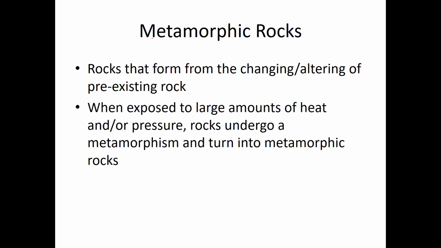And this change or alteration is the result of a large amount of heat or pressure that the rock is exposed to. So whenever a rock is exposed to large amounts of heat and or pressure, the rock undergoes a change, therefore undergoes a metamorphism, and it's turned into a metamorphic rock.